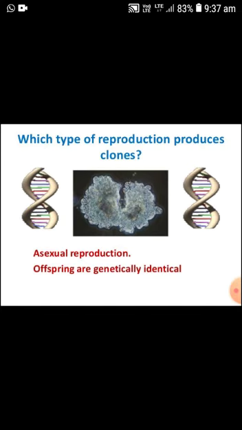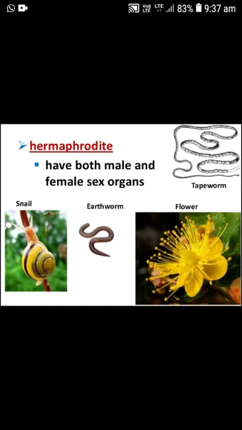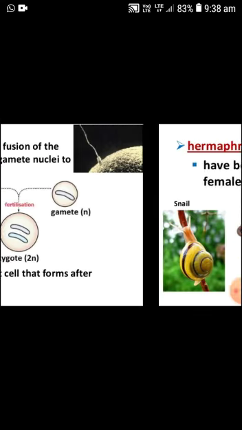Hermaphrodite: an organism that has both male and female sex organs in one body is known as a hermaphrodite, meaning bisexual. For example, snail, earthworm, some flowers of plants, and tapeworms are hermaphrodite in nature.